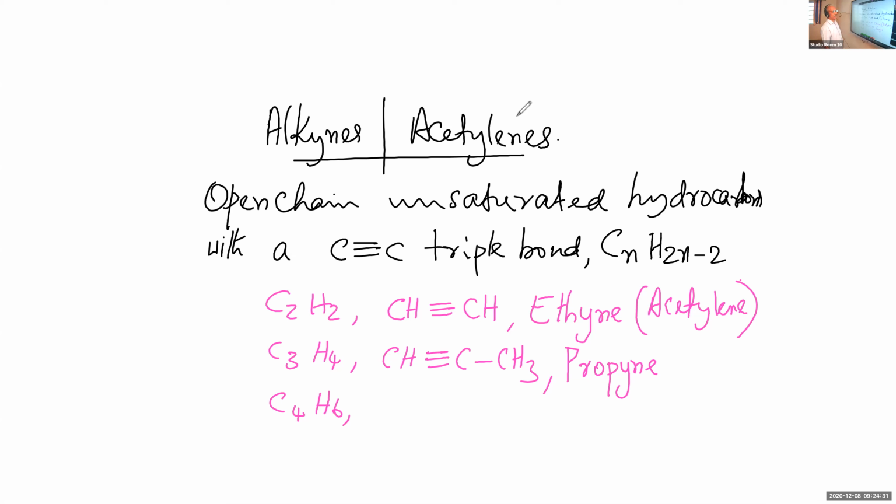Here we have 4 carbon atoms, and there can be two structures. CH triple bond C, CH2, CH3. That is one compound. The triple bond is between the first and the second carbon atoms.